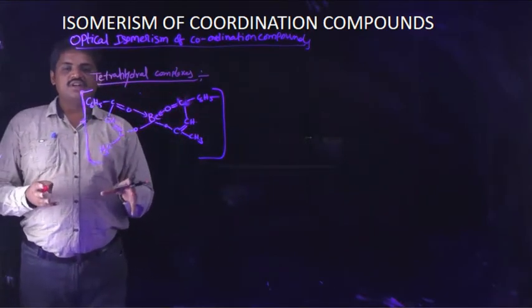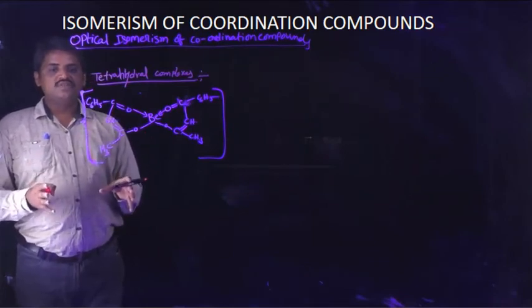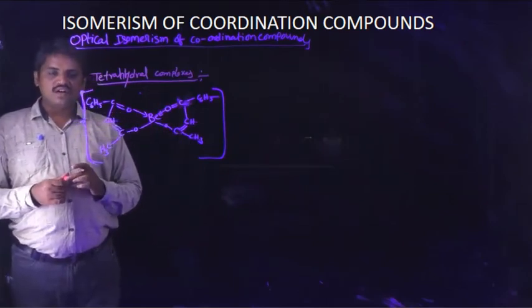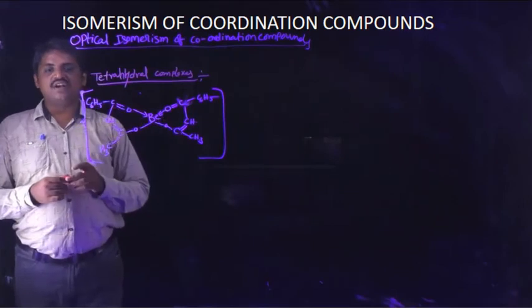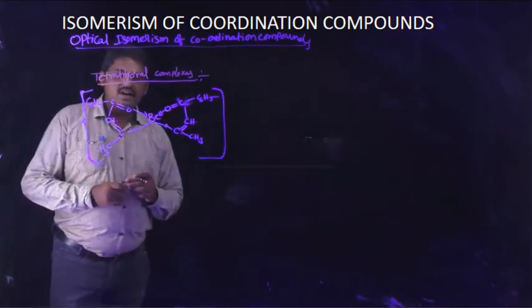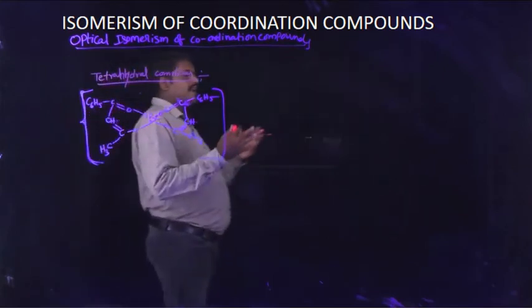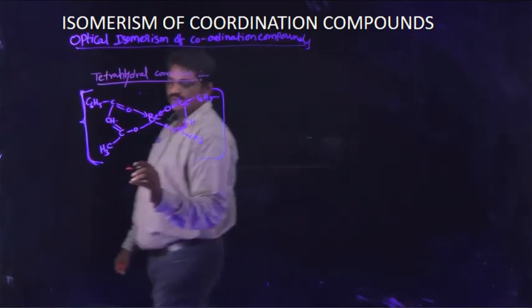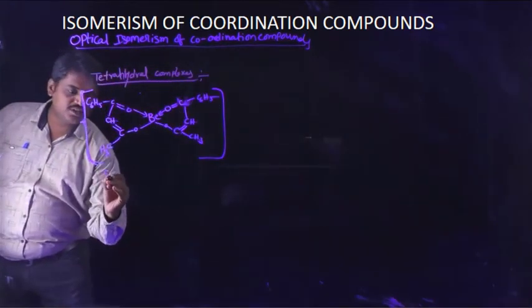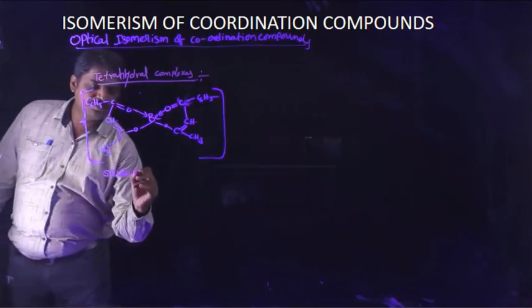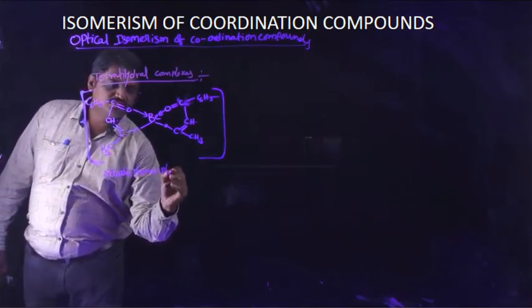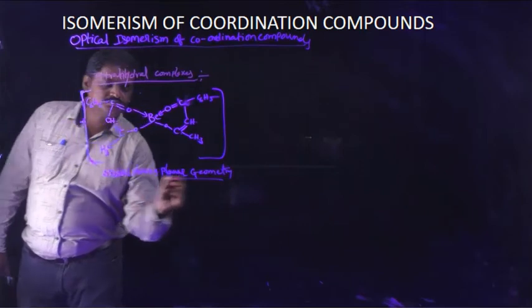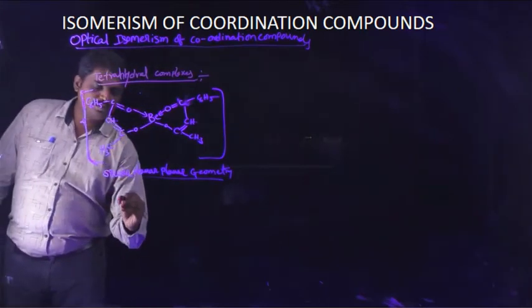This is known as a tetrahedral complex. And with a few other ligands, the given coordination compound shows square planar geometry. So another example is taken, with square planar geometry.